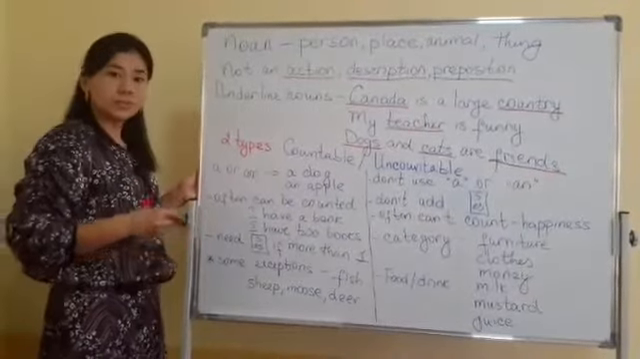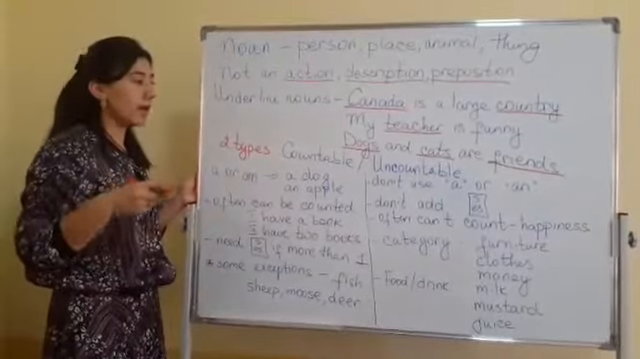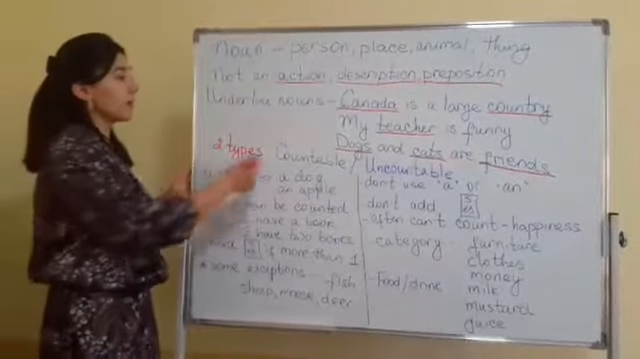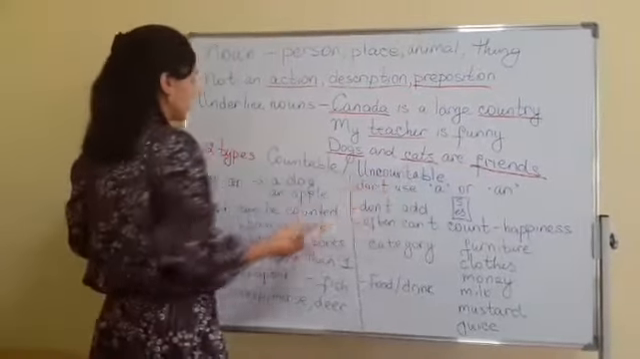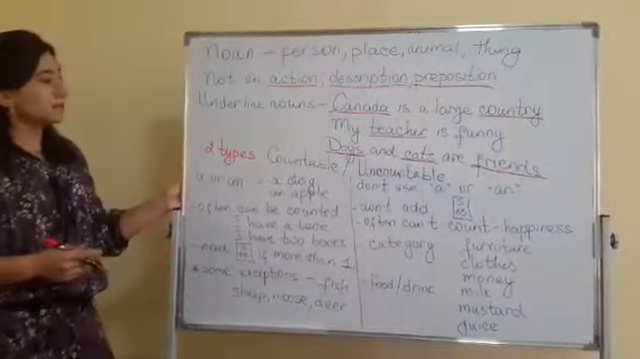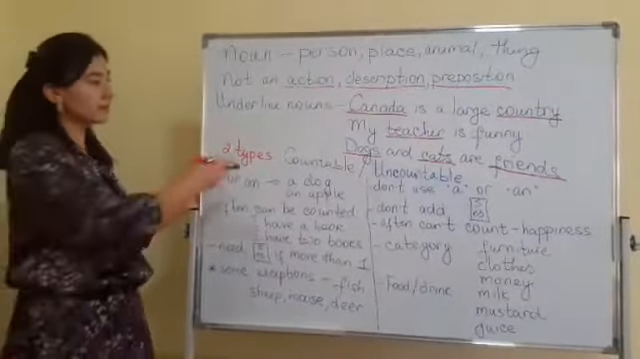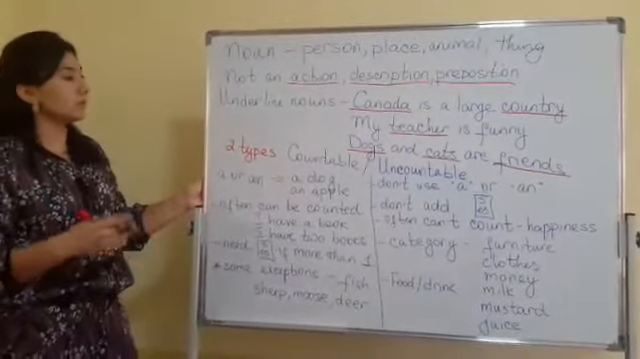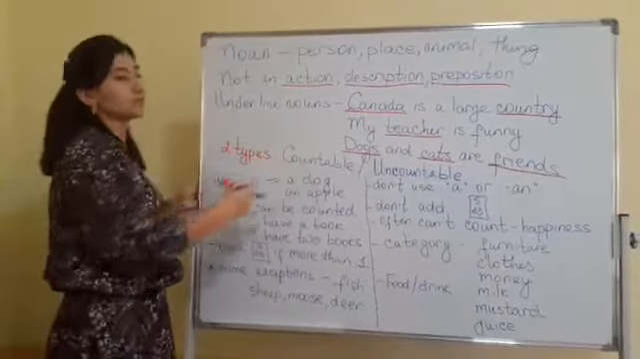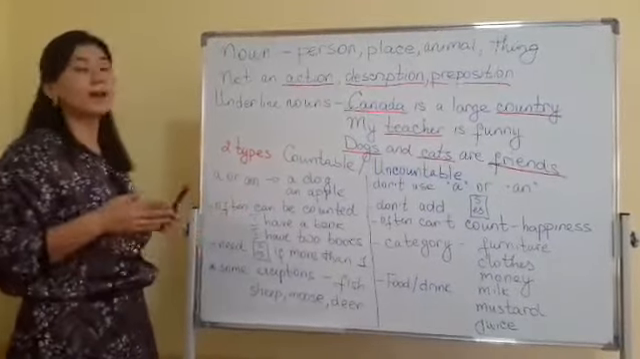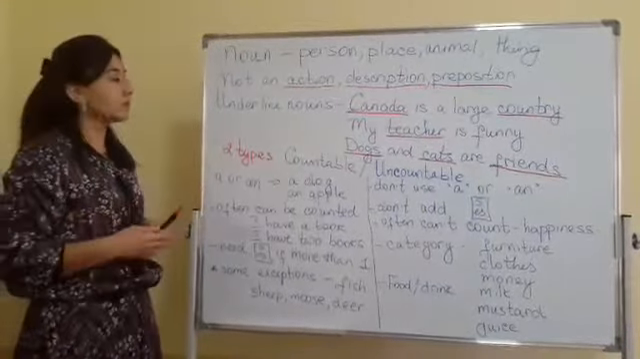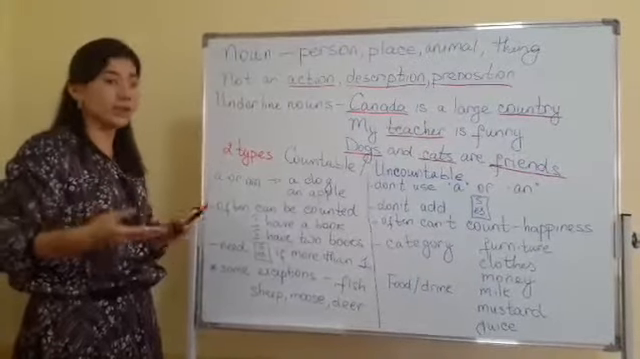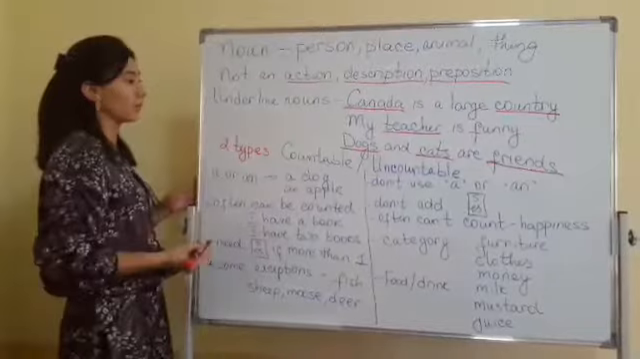As I mentioned before, there are two types of nouns. Let's differentiate them. They are countable and uncountable nouns. Let's define them. What are countable nouns? Why is it called countable? As the name explains, if we can count the nouns, they are countable. We can say 1, 2, 3, we can count them. That's why it's a countable noun.